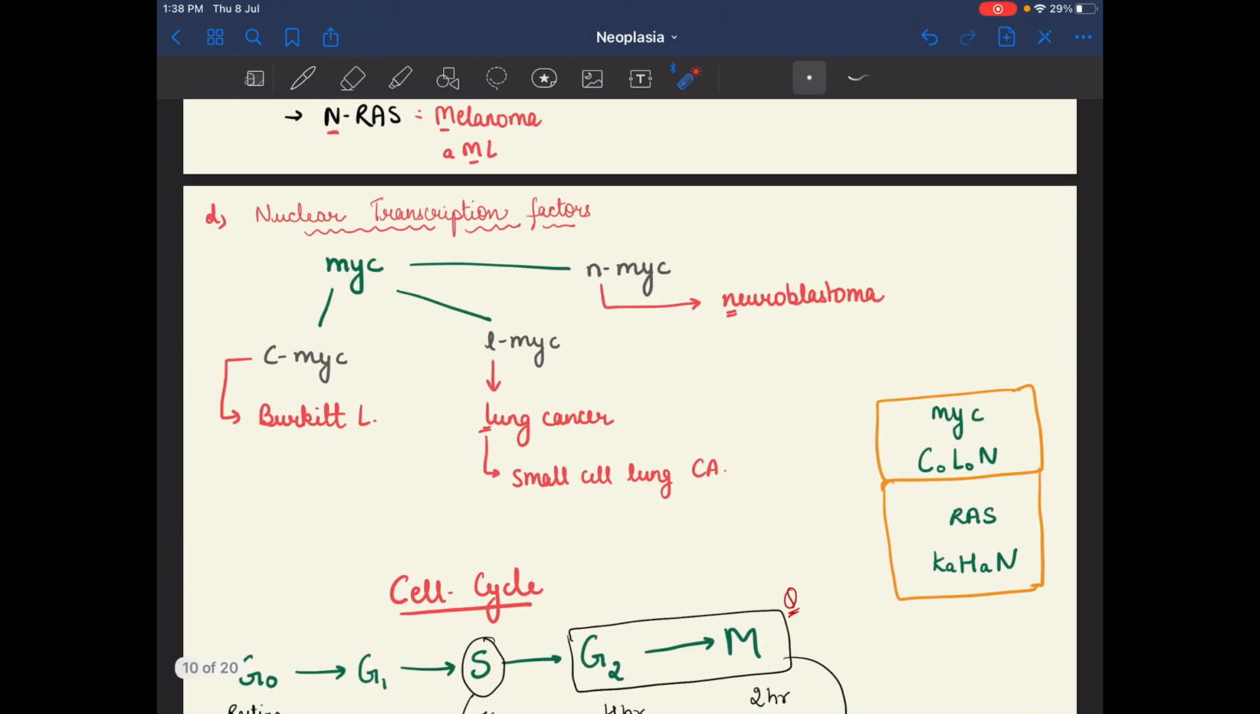After that, we have nuclear transcription factors. In nuclear transcription factors, we have the MYC gene. The MYC gene has 3 types: C, L and N MYC. We can remember it like colon: C for CMYC, L for LMYC, N for NMYC. N for neuroblastoma, L for lung cancer, so small cell lung cancer, and C for CMYC, Burkitt lymphoma. If there is a CMYC mutation, then Burkitt lymphoma will form.